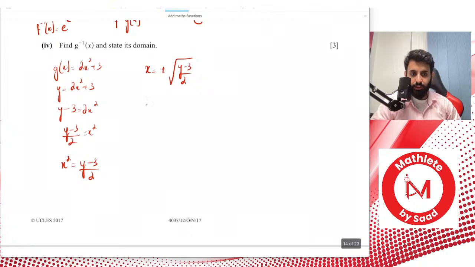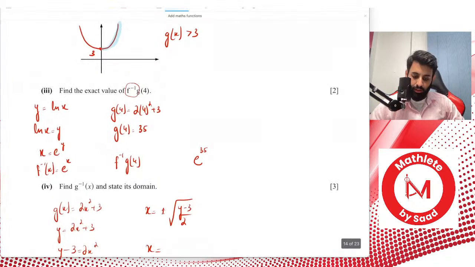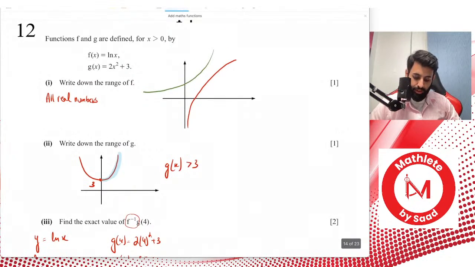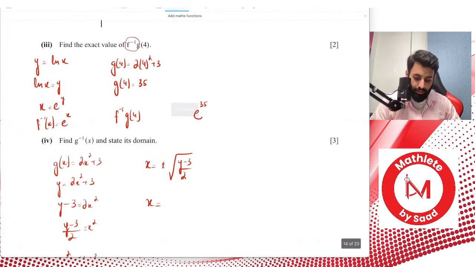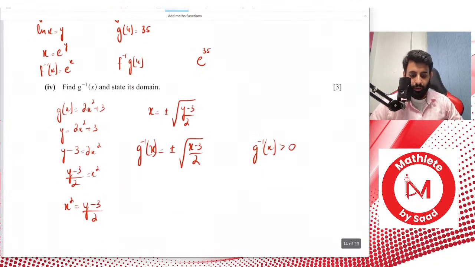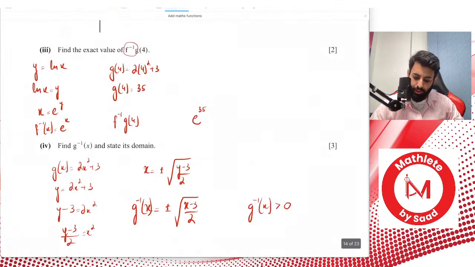Now we have to decide whether to go with plus or minus. So what do we do? We go back to the question. The range of this function is going to be, in fact, first let's do the final step, which is g inverse of x is equal to plus or minus the square root of (x minus 3) upon 2. Now, you have to make sure that g inverse of x remains greater than or equal to 0. In fact, you're looking for the domain, right?